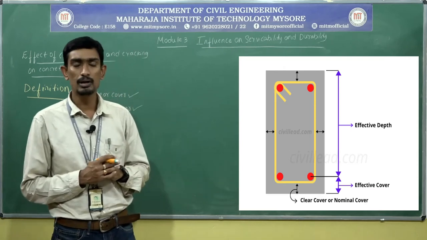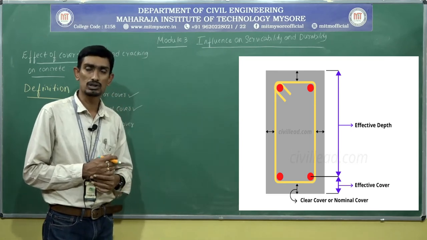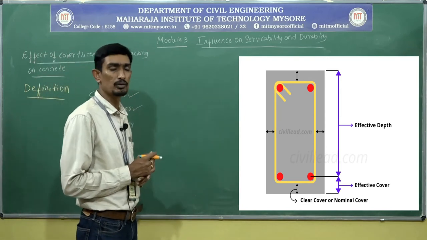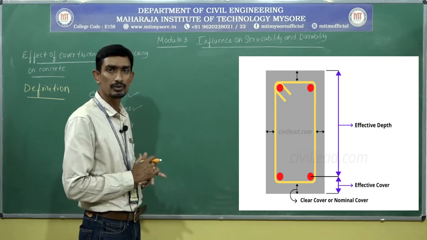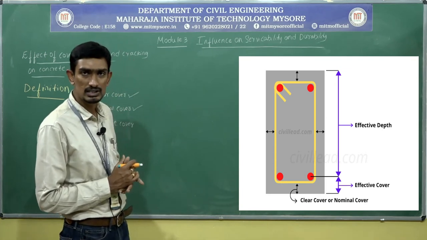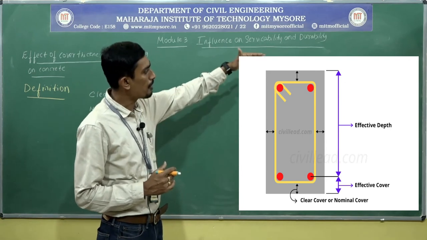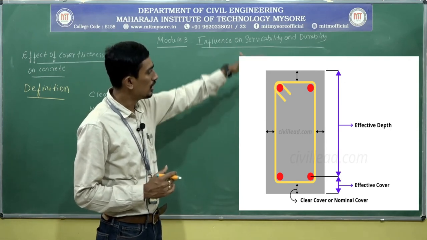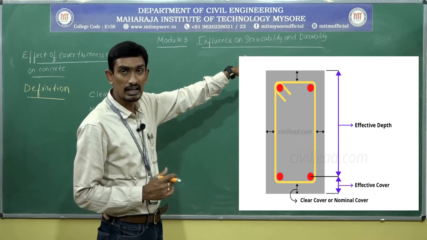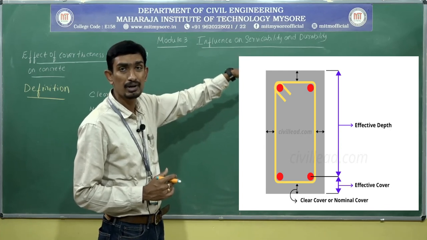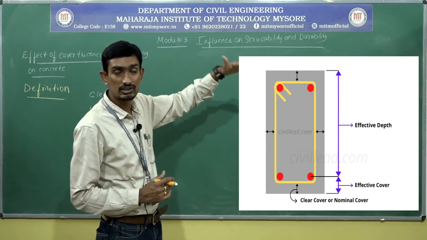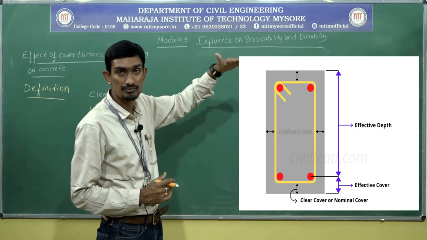Effective cover, you people have studied in your RC elements course once again. So, you can see from the photo. I am going to define this effective cover based upon the figure. It is the distance between the topmost edge of a concrete surface, which is called the extreme compression fiber. The top edge of a beam is called the extreme compression fiber, or top edge of the compression fiber,